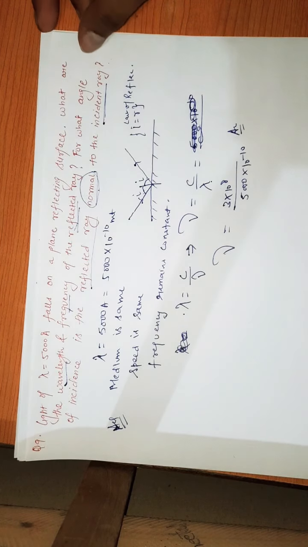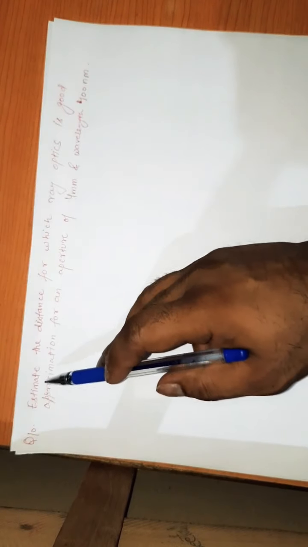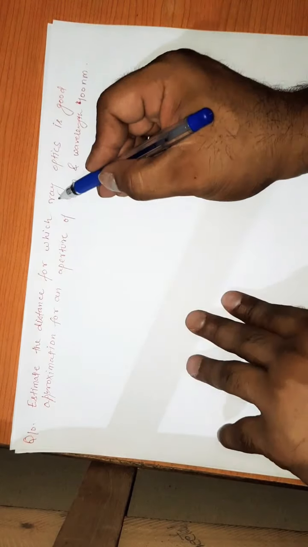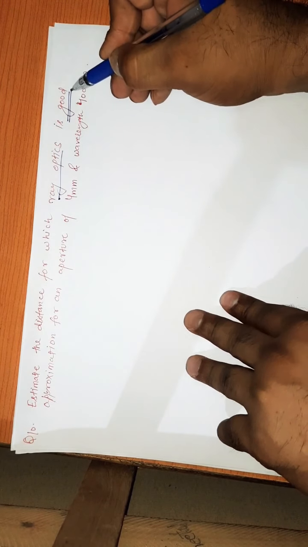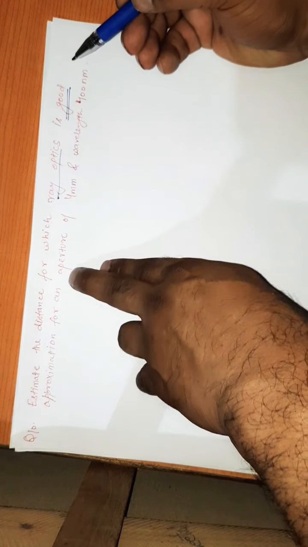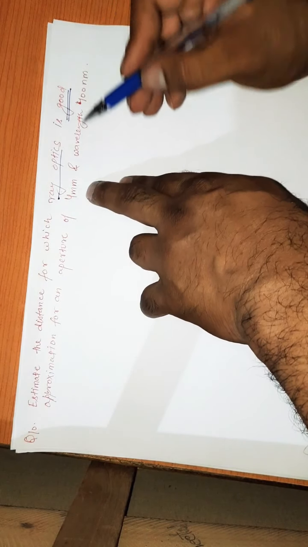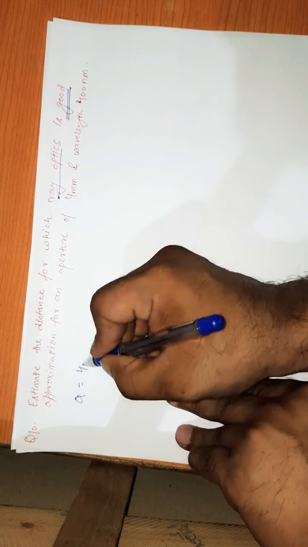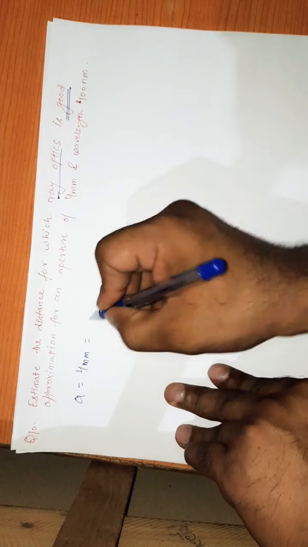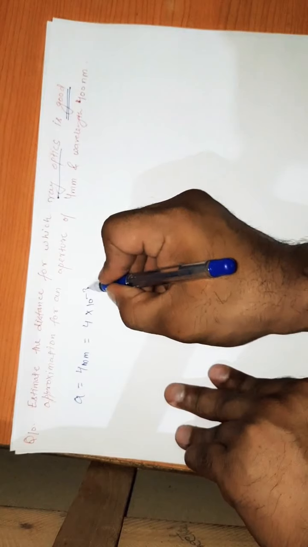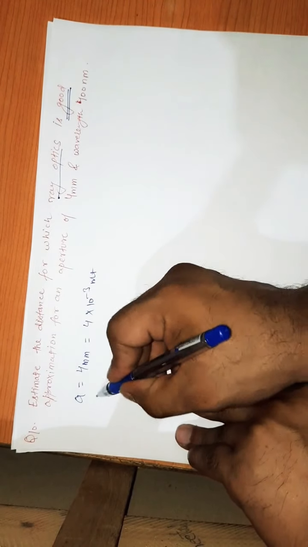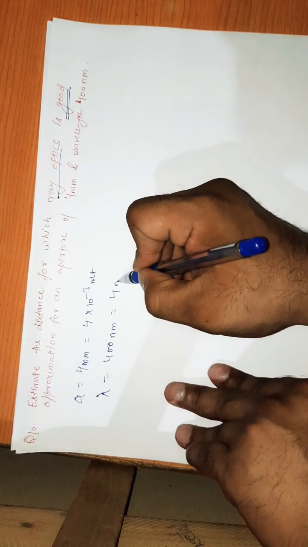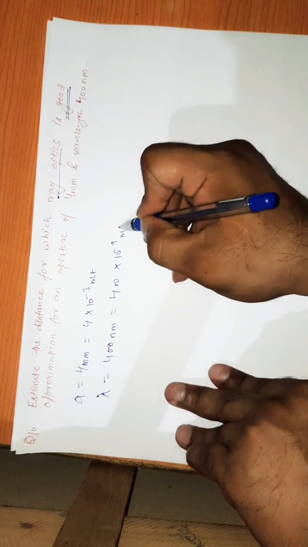Now we are moving to the next question. Question number 10. Estimate the distance for which ray optics is a good approximation for an aperture of 4 millimeter and wavelength 400 nanometer. So aperture a is 4 into 10 to power minus 3 meter. And wavelength lambda is 400 nanometer, that is 400 into 10 to power minus 9 meter.